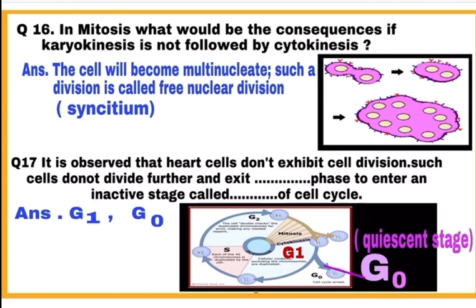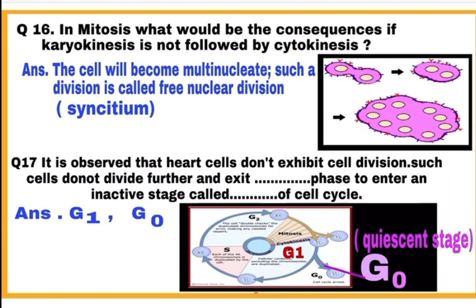Question number 16. In mitosis, what would be the consequences if karyokinesis is not followed by cytokinesis? If karyokinesis is not followed by cytokinesis, that is, the nuclear division is not followed by division of the cytoplasm, then the cell will become multinucleate as shown in the figure. Such a division is called free nuclear division and leads to the formation of syncytium.